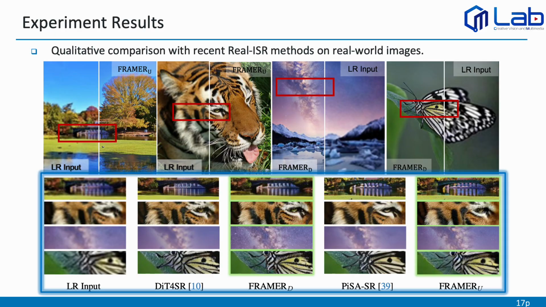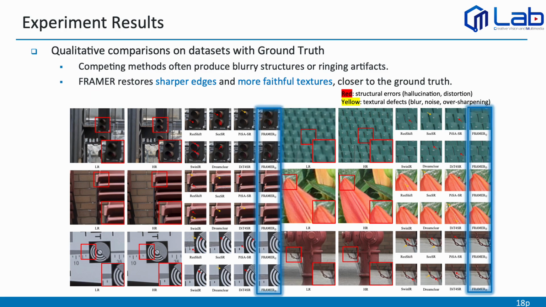Next, we present qualitative comparisons on real-world images. Compared to recent real ISR methods, FRAMER produces clearer structures and richer textures. Here we show qualitative results on datasets with ground truth. Many competing methods introduce structural distortions or ringing artifacts. In contrast, FRAMER restores sharper edges and more faithful textures, producing results that are closer to the ground truth.